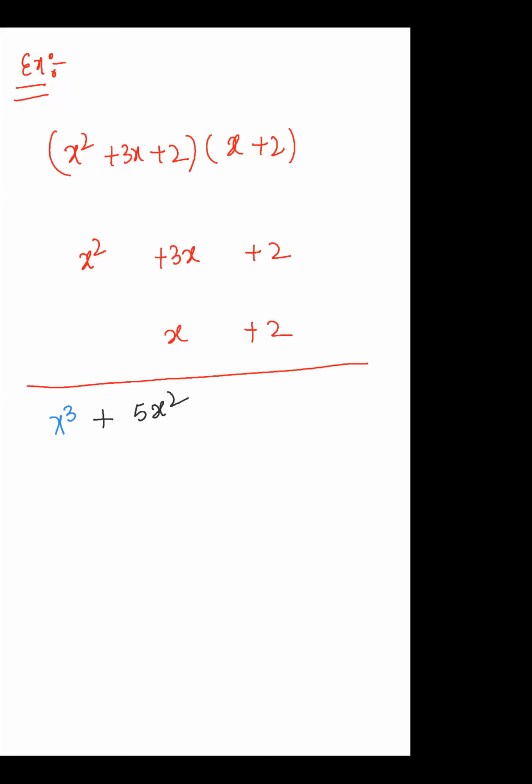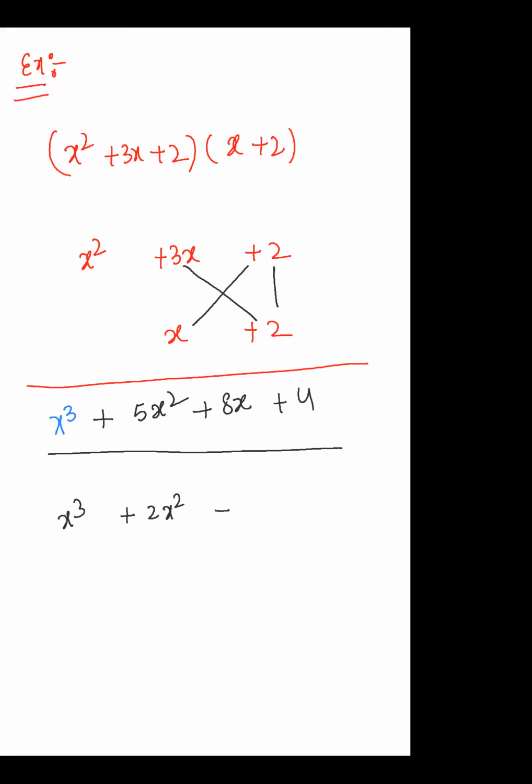So already it has reached this value, so there is no number left after 2. Next will be this, and these two will come to this. So that is 6 plus 2, that is 8x. The final step will be 4. Are you getting my point, everybody? Yes, sir.